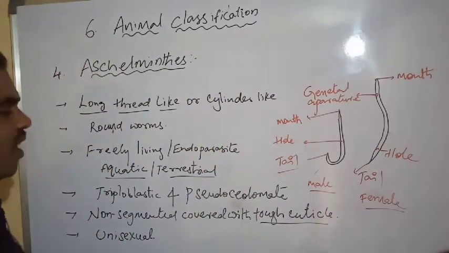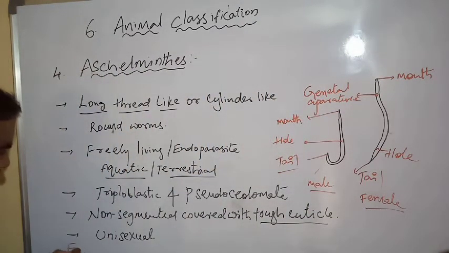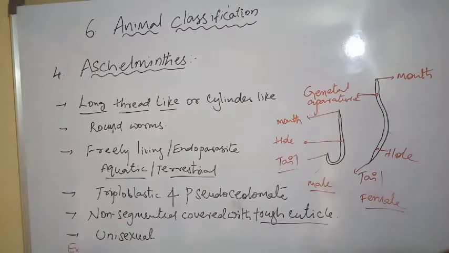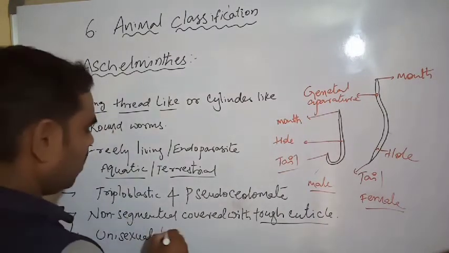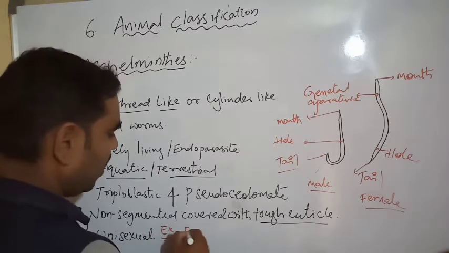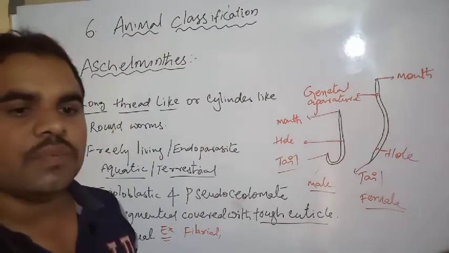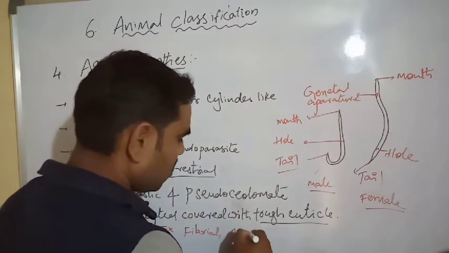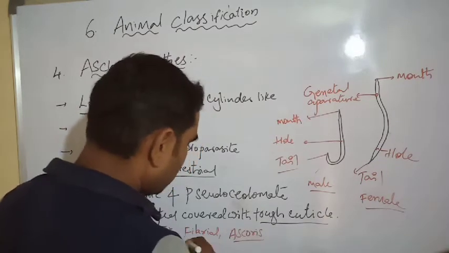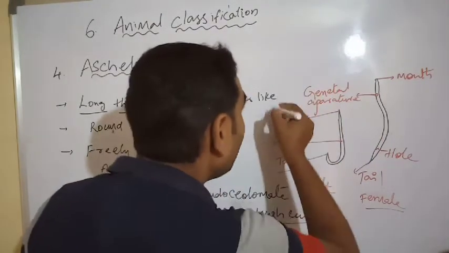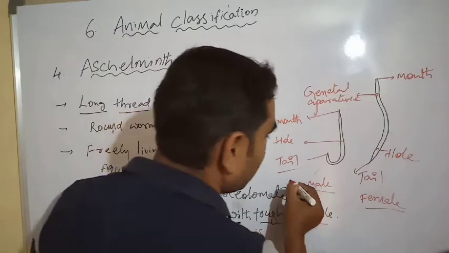Examples are filarial worms and Ascaris. Next, Ascaris lumbricoides lives in the intestine. These animals live in the intestine.